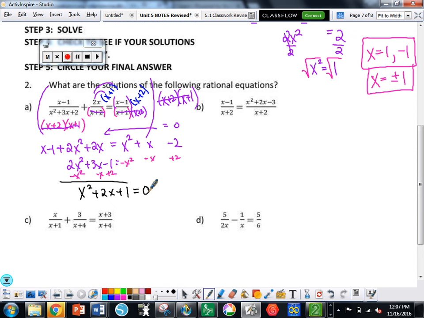Now, we have to see if this will factor. It does. 1 and 1. So when I factor it, I get x plus 1, x plus 1. How do I solve something like that? We've seen it a couple times since when we actually did it. Set each of those equal to 0, they're the same. So in this case, x equals what? -1. Once we get to this point, you just need to check to make sure -1 works with the equation.